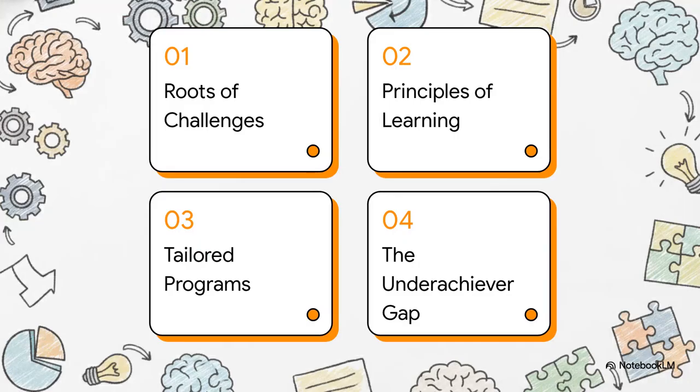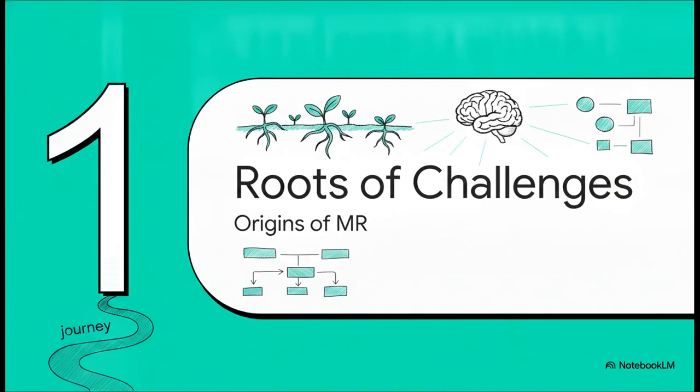Here's our structured field guide for today. 1. The roots of cognitive challenges. 2. The principles of special learning. 3. Tailored programs by category. And 4. The underachiever gap. Let's jump right in. Section 1.